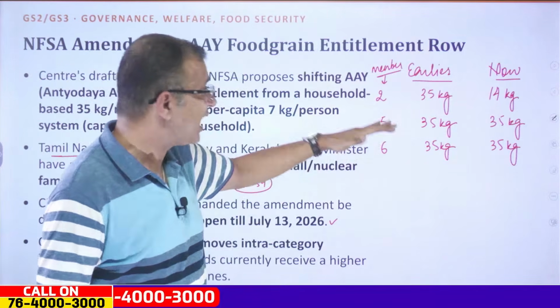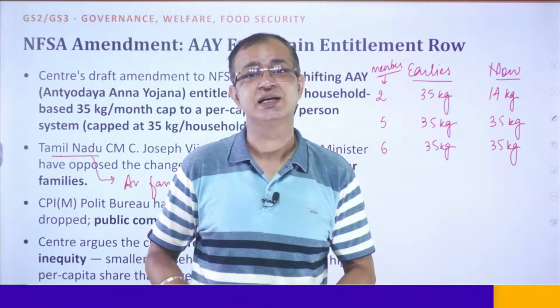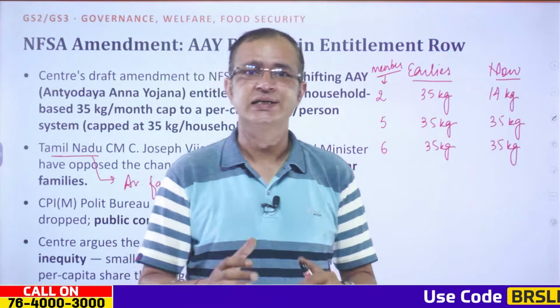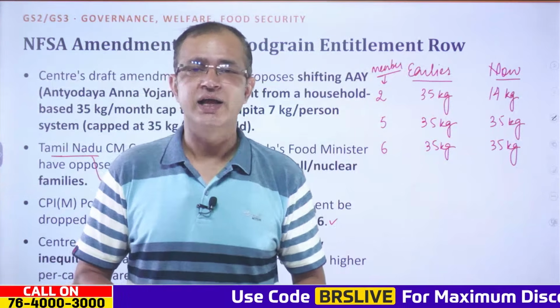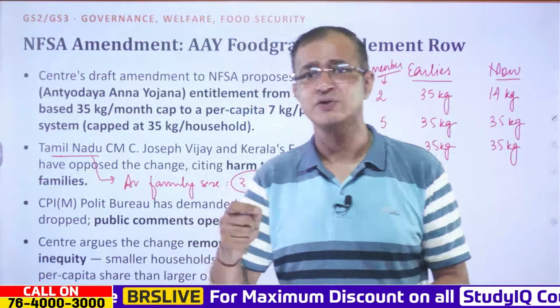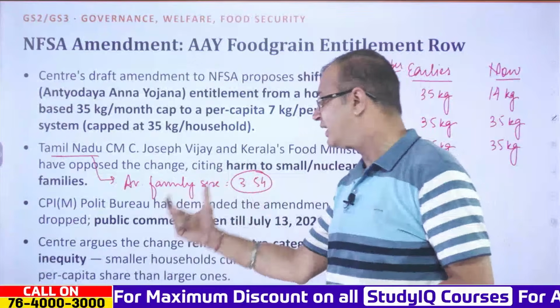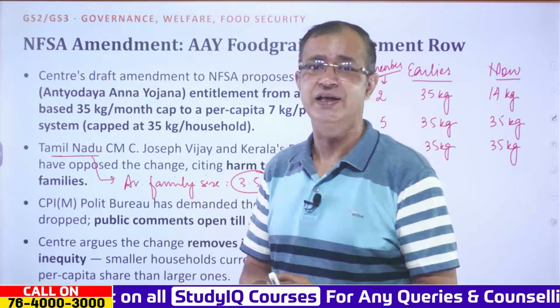But at the same time, if we have 5 persons, how much are they getting? They are just getting 7 kg. So the Centre is arguing that when it comes to the per capita entitlement, it will remove the intra-category inequity, and that is why the Centre has proposed this amendment.